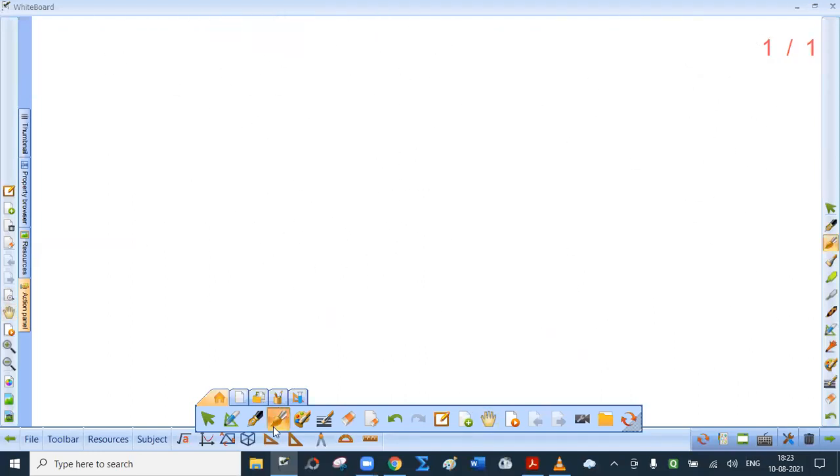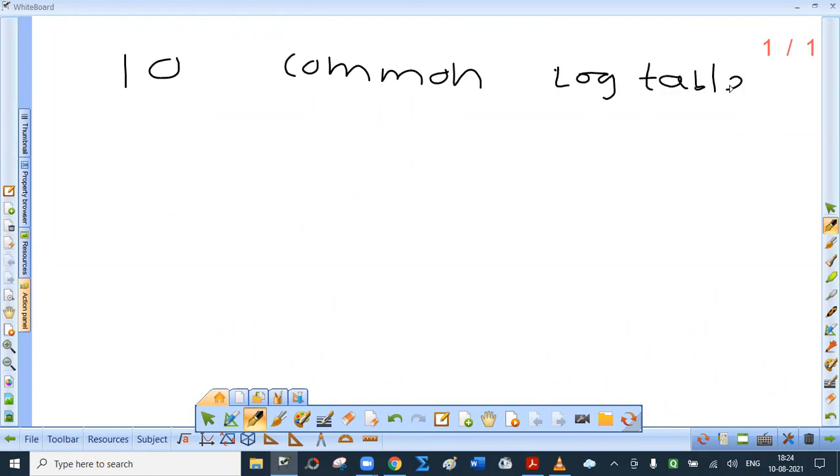Now the base of logarithm plays an important role. See, if the base of logarithm is 10, we have already discussed this. It is called the common logarithm, and it is used in log tables. We have discussed log tables. If the base of logarithm is e, it is called the natural logarithm.